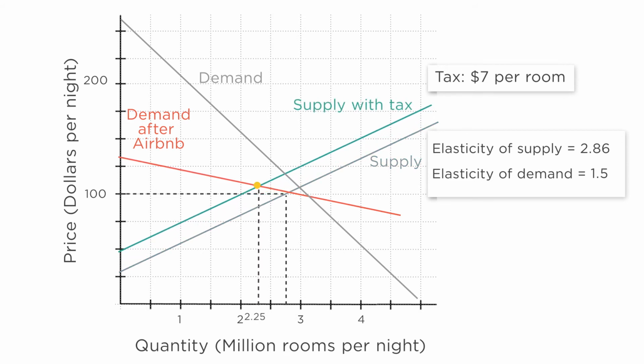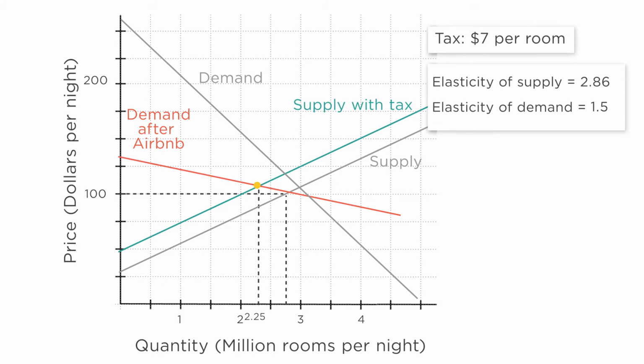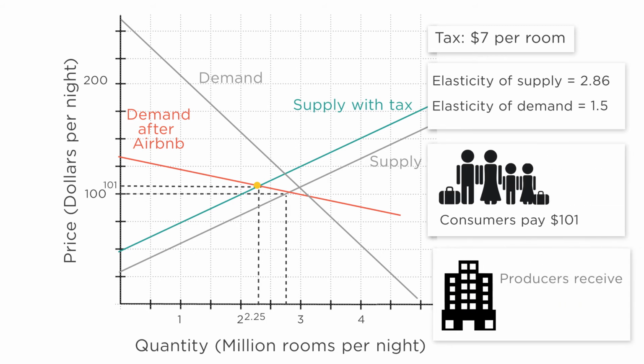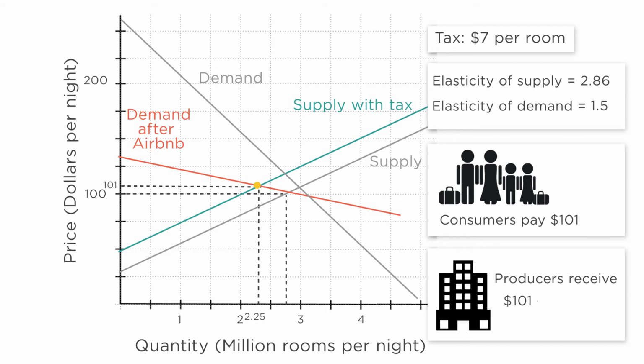What's the new price that consumers pay? Start at the new equilibrium and walk over to the vertical axis. Consumers now pay a price of $101. What do producers receive? They get $101 from the consumers, but have to pay $7 to the government. So they end up with only $94 after tax. You can see that by starting at the new equilibrium, walking down to the old supply curve, then over to the vertical axis. Now producers bear $6 of the tax instead of just $1.